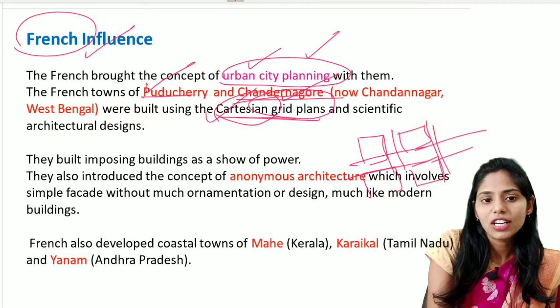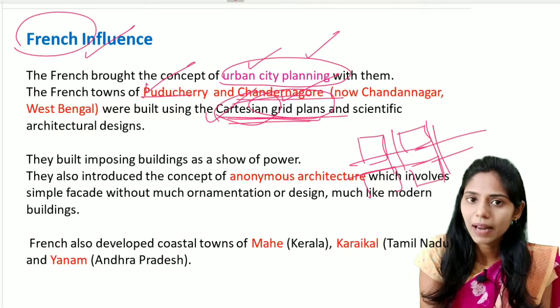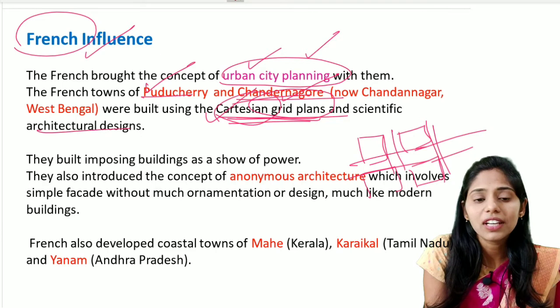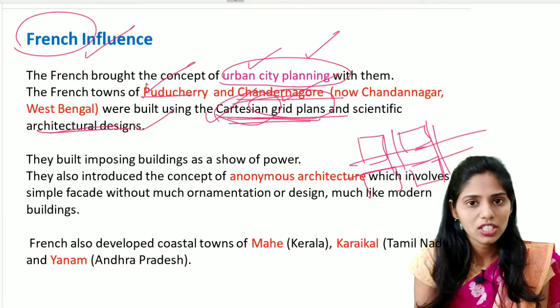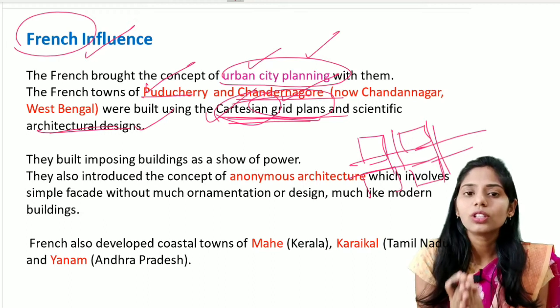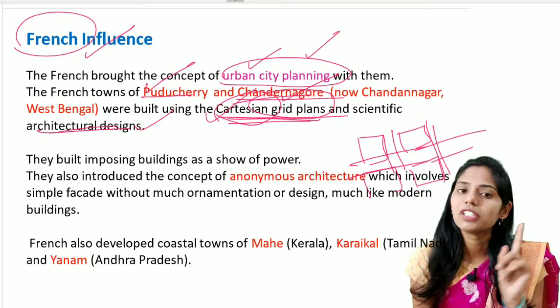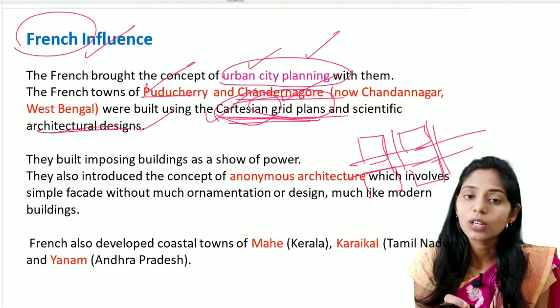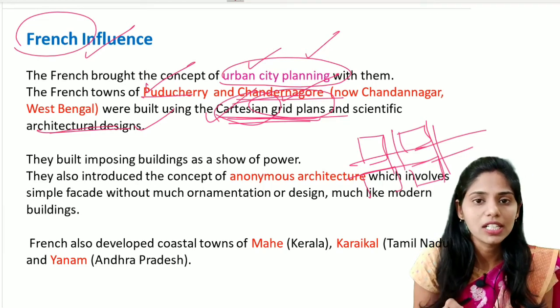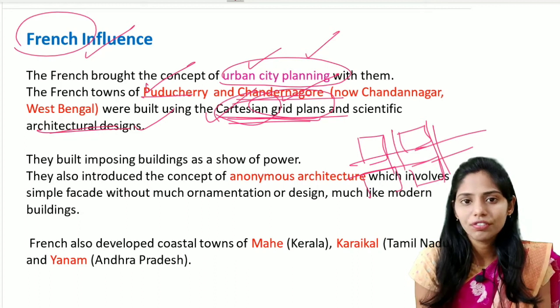So in the French influence, we see Cartesian grid plans, and they also used scientific architectural designs. So these are the two important things that you should remember. The first one is urban city planning, and the second one is the Cartesian grid plans and the scientific architectural designs of the French.